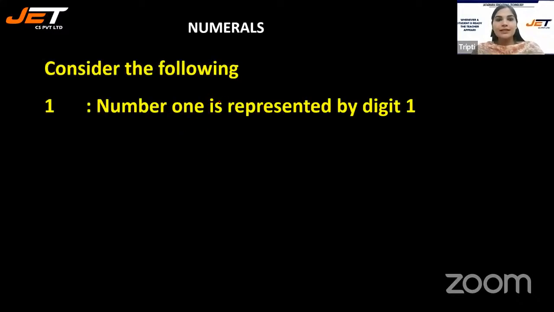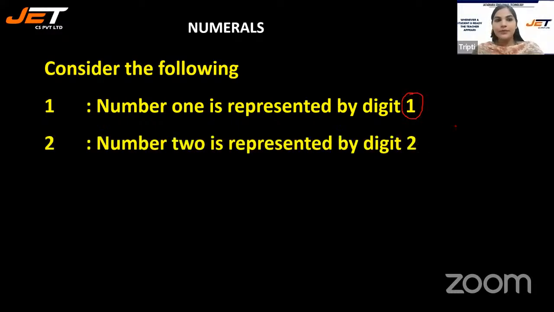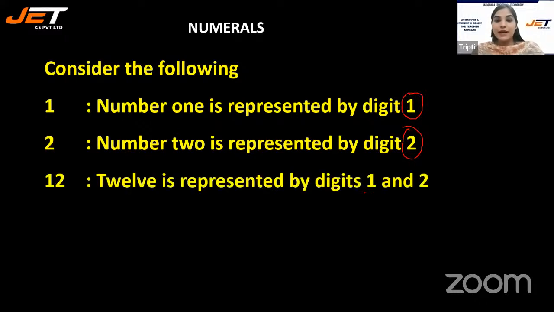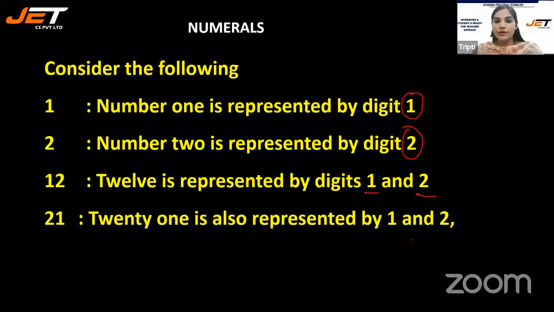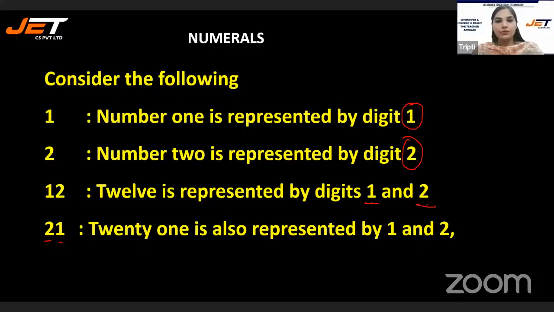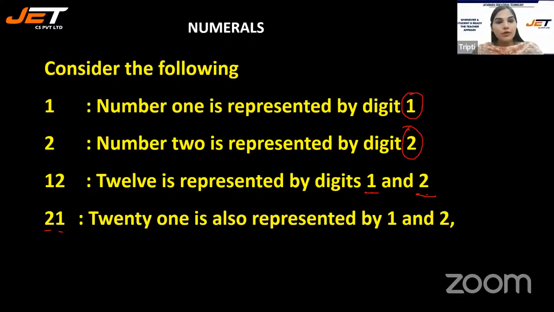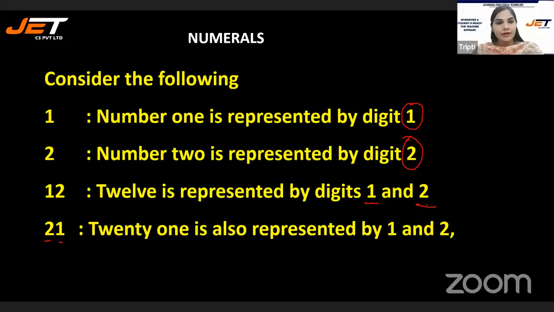Now, let's consider the following. Number 1 is represented by the digit 1. Number 2 is represented by the digit 2. 12 is represented by 1 and 2. 1 and 2 together make 12. But do you know, dear children, if I change their order, like instead of writing 1 first and 2 later, if I write 2 first and then 1 later, it will make 21. Right? So the digits are only 1 and 2, but if you change their order, the number will be different.